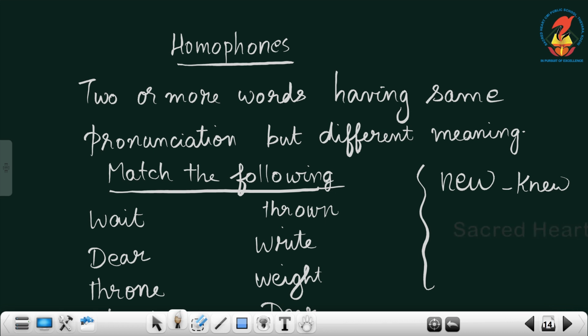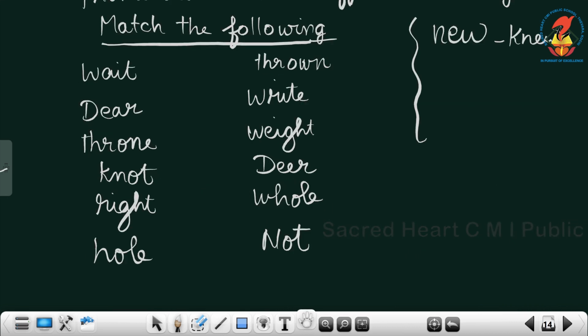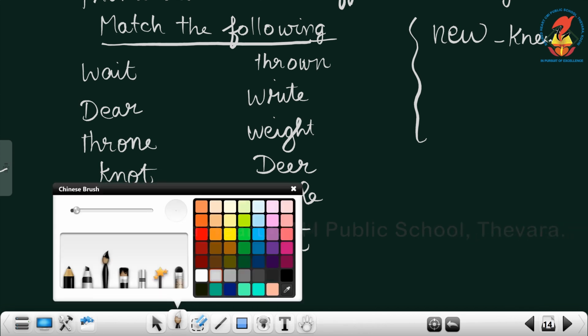Now look at the exercise given. Match the following. You have to match with the words which are having same pronunciation. W-A-I-T, wait.